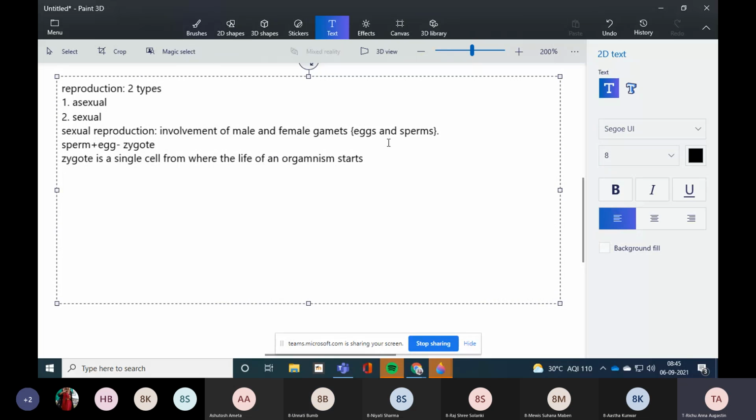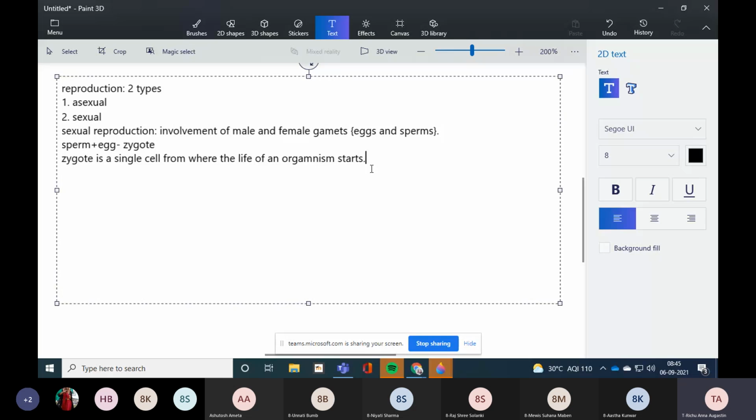If you want, you can write this in your rough copy or in your notes copy also. Doesn't matter, but just write on the top "notes" in capital letters. You can write notes and the chapter name, then this. Then you can write your question answers in that same copy. It doesn't matter. Okay.